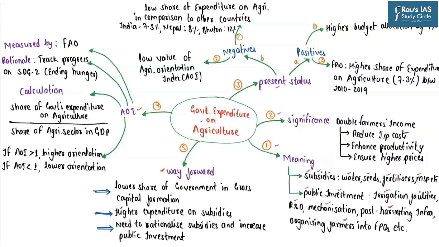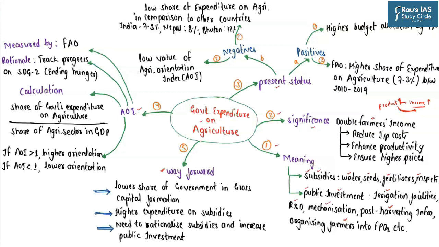The overall significance of the government's expenditure on the agriculture sector is that it has a potential to double the farmers' income. See, earlier, in order to increase the farmers' income, we believed that an increase in production of agricultural commodities would automatically lead to an increase in the income levels. For example, in the Green Revolution, we did not give an explicit focus on increasing the income levels of the farmers. This is so because we believed that if the production of the agricultural commodities increases, automatically it will translate into an increase in the income levels.